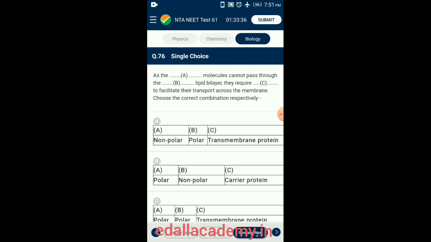Question number 76. As the dash molecules cannot pass through the dash lipid bilayer, they require dash to facilitate their transport across the membrane. Choose the correct combinations respectively. One of the most important functions of the plasma membrane is transport of molecules across it. The membrane is selectively permeable to some molecules present on either side of it.